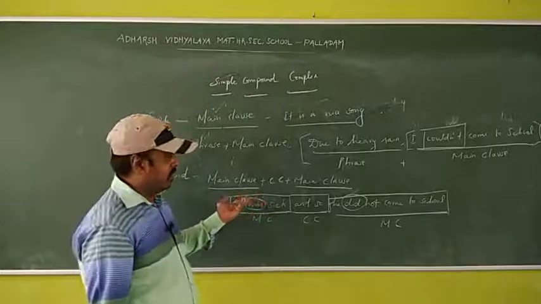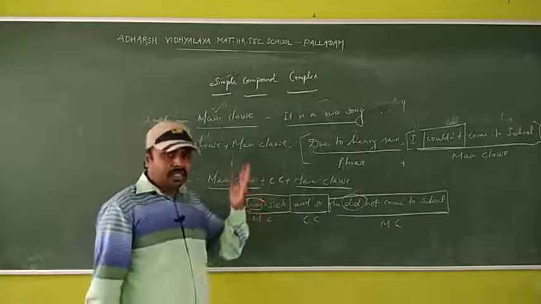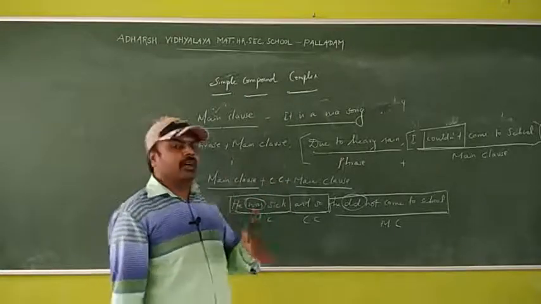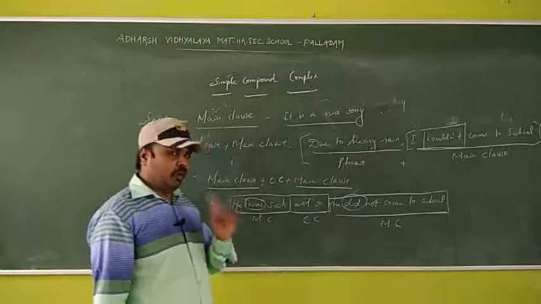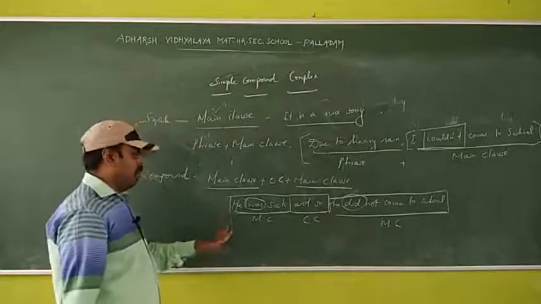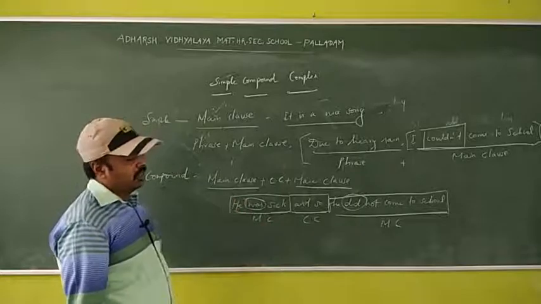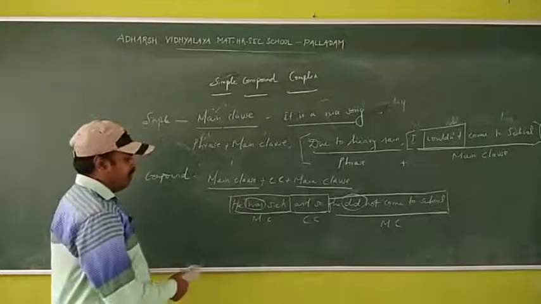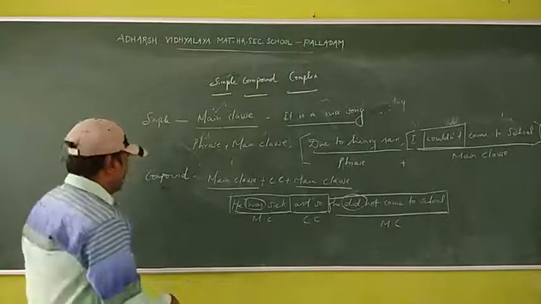No other way. When you change simple to compound or complex to compound, you only have to write two main clauses with a coordinating conjunction. Can you understand?